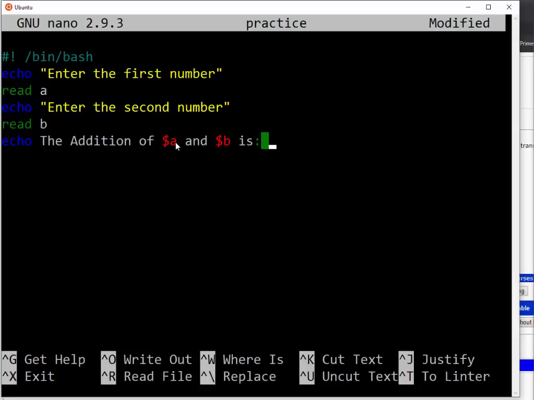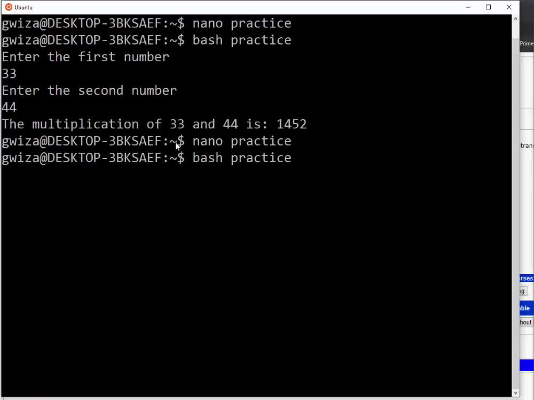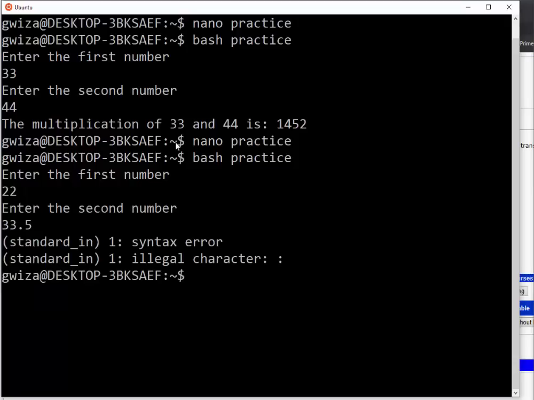Then on this addition, let me say, for example, we are having this A, then plus B, but here there's something that I need to provide. It is this one. So then let me enter the first number, let me say this one, and the second number is this one. Standard syntax error, there is a label character on the first line.